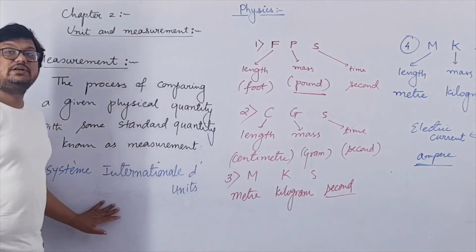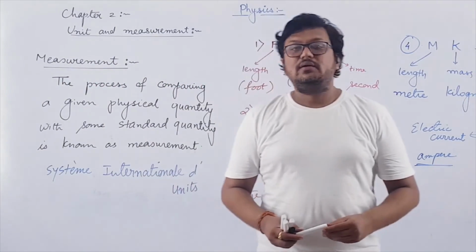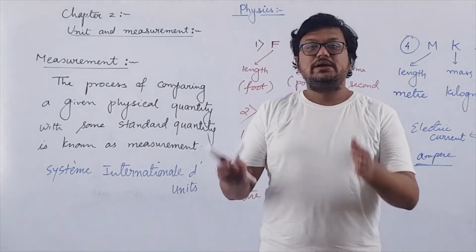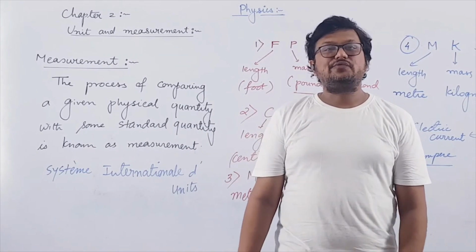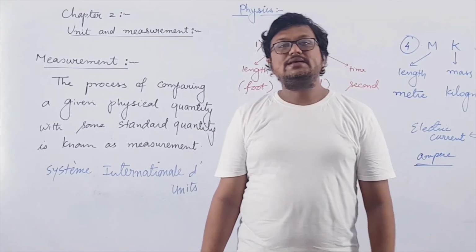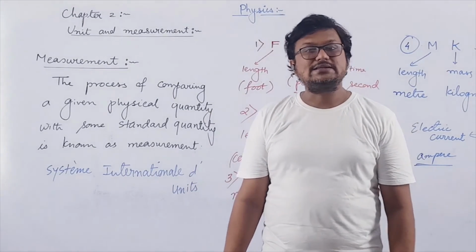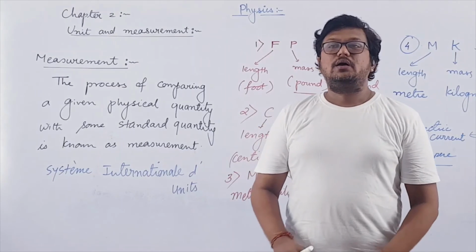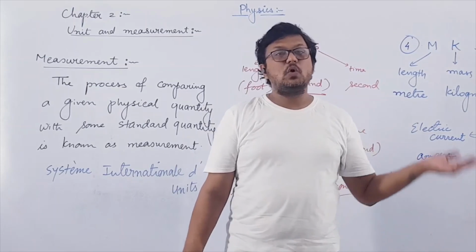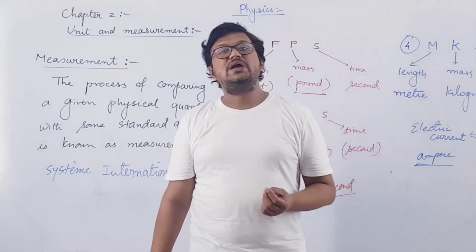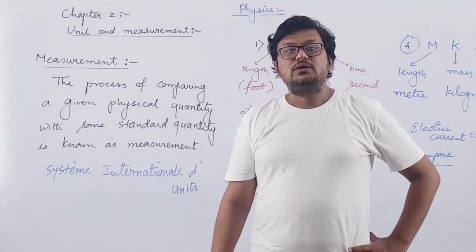This name was given in the French language. It means international system of units, and we know it as the SI unit system. So the name for this unit system will be SI unit system. Initially 6 physical quantities were selected and later on one more was added. So at present we have 7 physical quantities in this SI unit system.